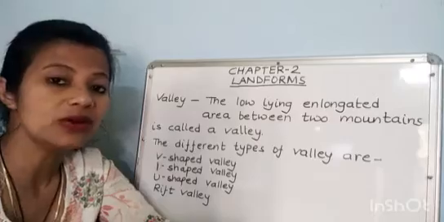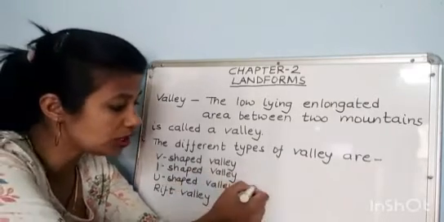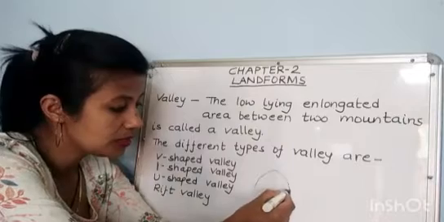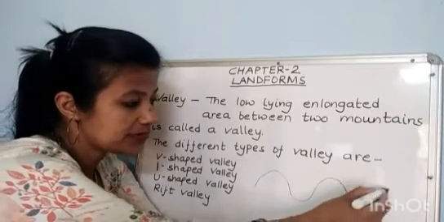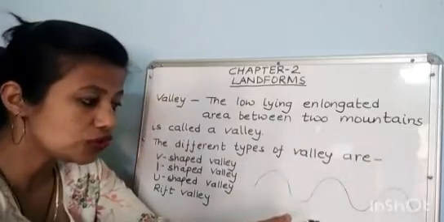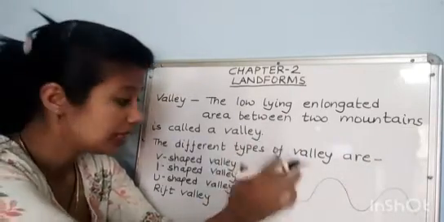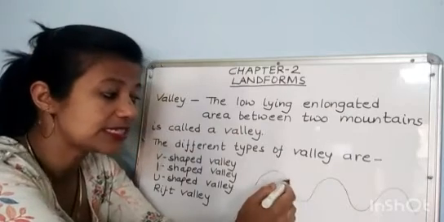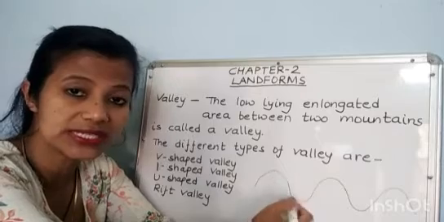Next one is U-shaped valleys. U-shaped valleys are also called glaciated valleys.